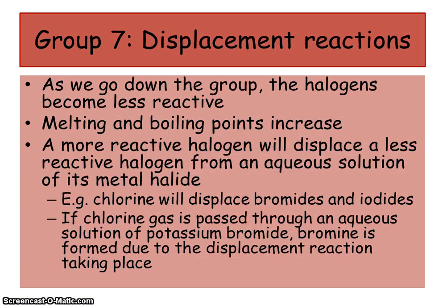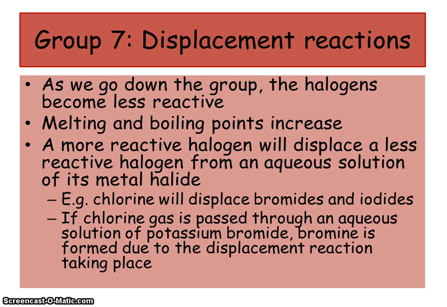Okay, now when we talk about group 7, we can look at these things called displacement reactions. Group 7 elements can react with the metal halides in solution. For example, chlorine reacts with sodium bromide solution. So if you had chlorine and you put it into a test tube with some sodium bromide, then what would happen is the chlorine is a bigger bully than the bromide, and it would push the bromide off to become bromine, and it would take its place, so it becomes sodium chloride.